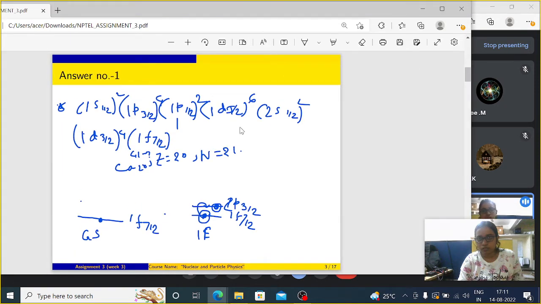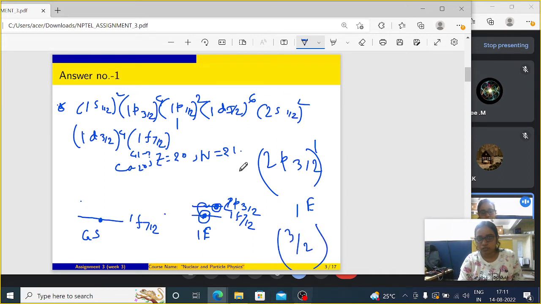Okay, so here 2p3/2 is the last neutron configuration in the first excited state. So what will be the spin parity for that? 3/2 is the spin, and the parity is minus 1 to the power 1, which is minus 1.